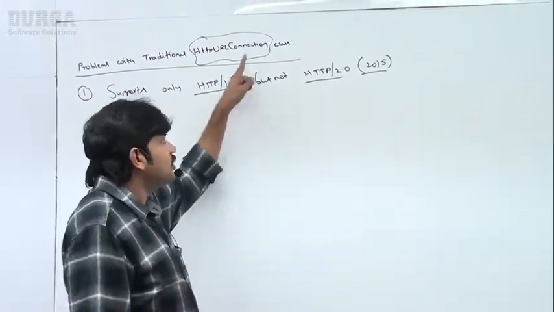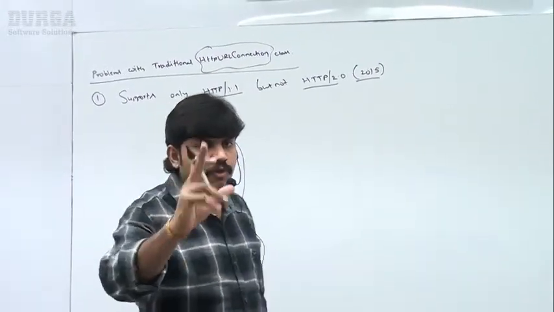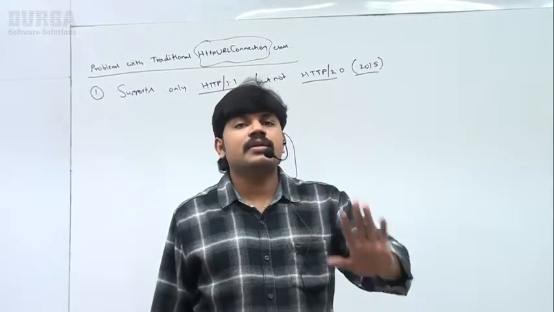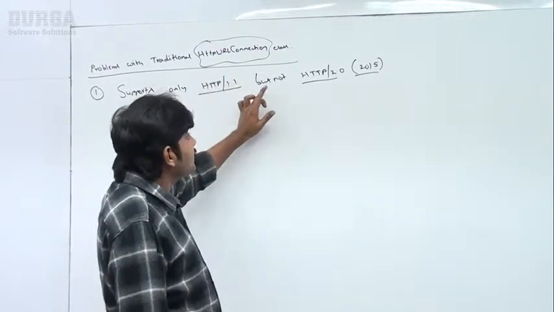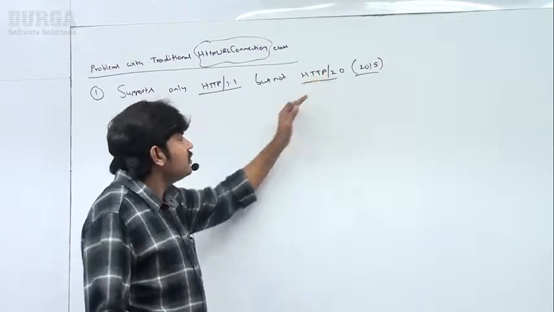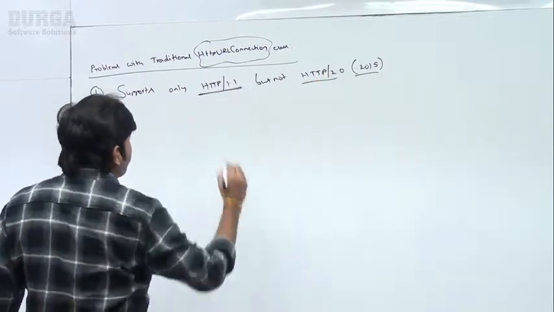That's why the HttpURLConnection class supports only the HTTP 1.1 protocol. It doesn't support the HTTP 2.0 version. Remember that, okay?